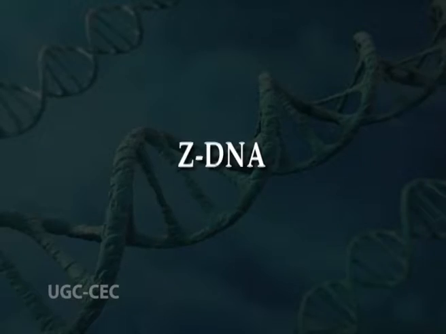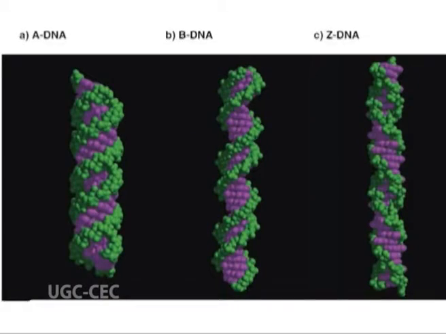Low humidity favors the A-DNA structure that exposes more hydrophobic surfaces to the solvent. The third type is Z-DNA. Z-DNA is a different left-handed double helical conformation for double-stranded DNA. It is generally observed in sequences with alternating purines and pyrimidines. The phosphodiester backbone assumes a zigzag arrangement, hence named Z-DNA.